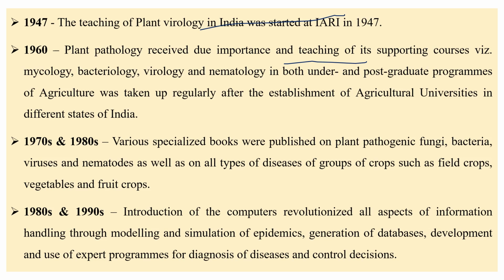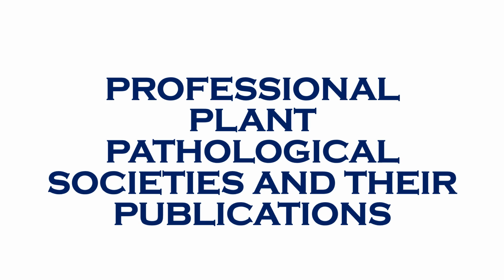In the 1970s and 80s, specialized books were published on plant pathogenic fungi, bacteria, and various kinds of publications, and on all types of diseases caused by various kinds of pathogens in field, horticulture, and vegetable crops. In the 80s and 90s, computerized models, databases, computerized systems, and expert systems were introduced for the diagnosis and management of plant diseases. And now you see some professional plant pathological societies and their publications.